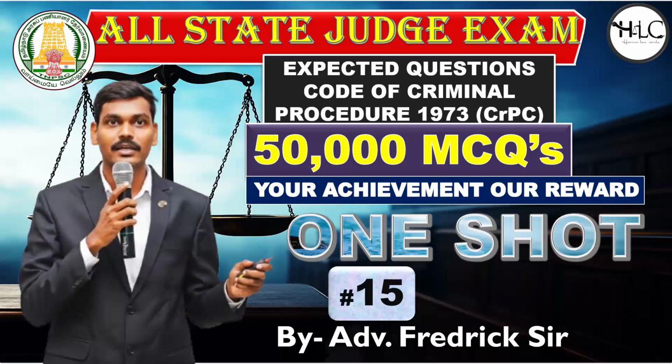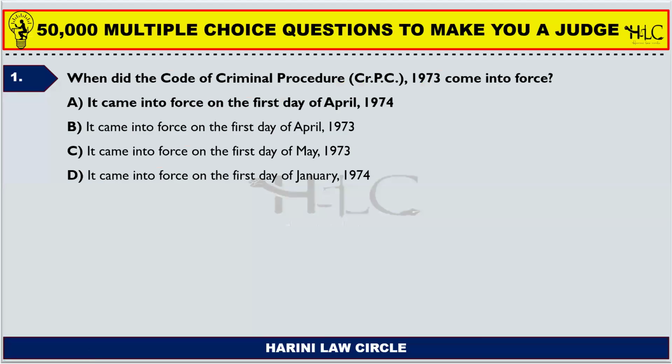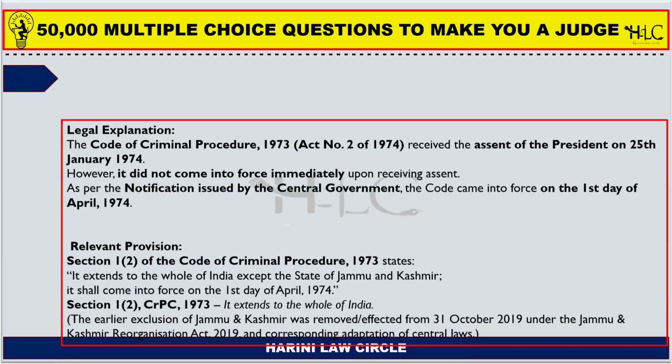So let's start with the first question of our session. When did the Code of Criminal Procedure 1973 come into force? The questions will be basically in English and the explanations will be as follows. And the answers to the question are marked in bold so that you don't get confused with the answers. So the code came into force on the first day of April 1974.